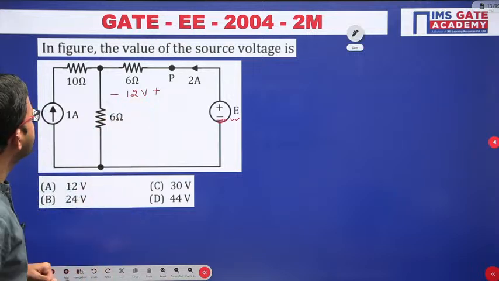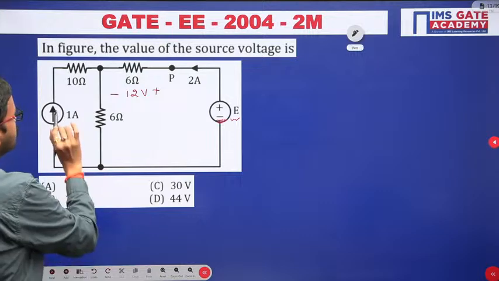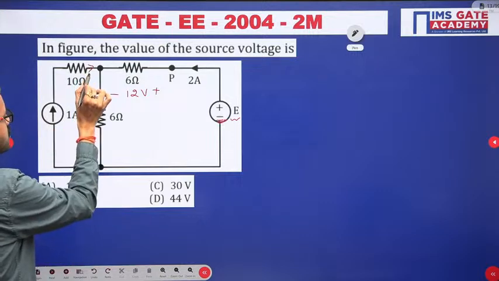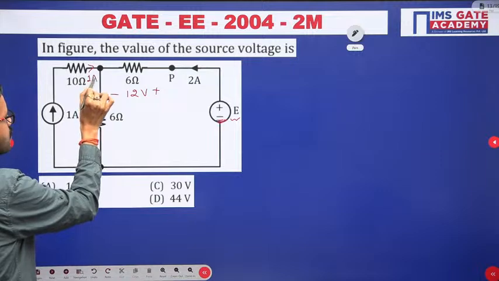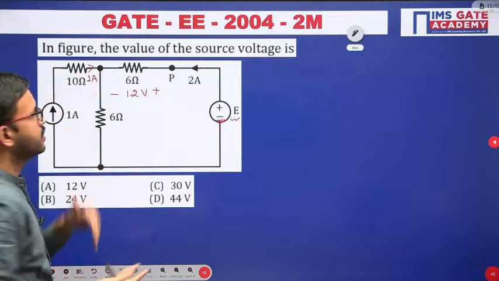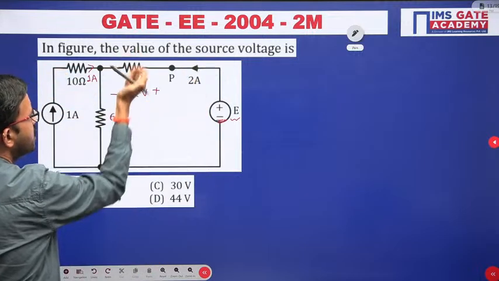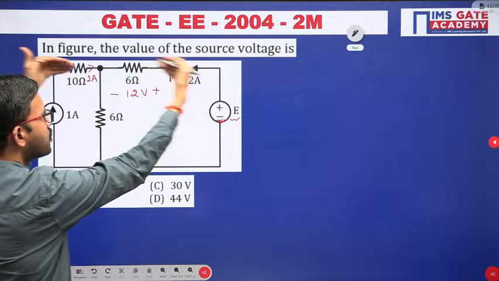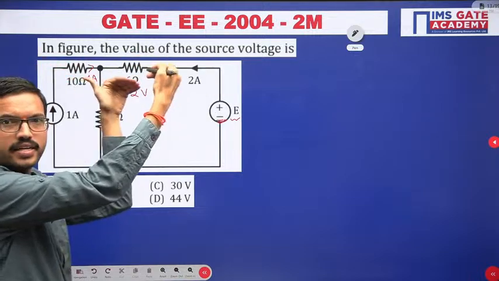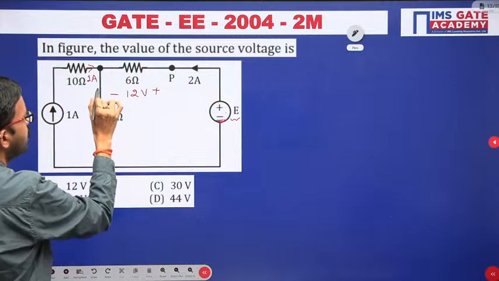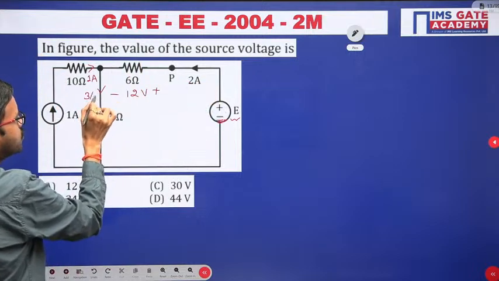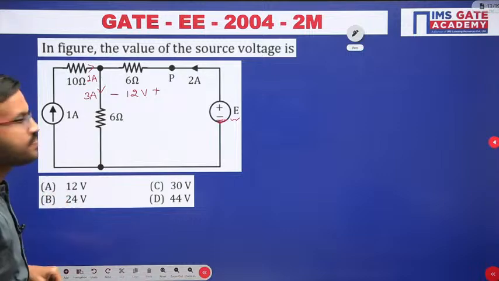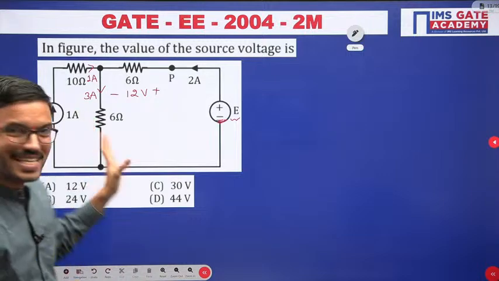Now if you carefully observe, in this branch 1 ampere current is entering, right? Similarly in this branch 2 ampere current is entering. So that means in both the branches the currents are entering. So 2 plus 1, that means 3 ampere. So the resultant current should leave from this particular node. Okay, so this is a question based on KCL and KVL.